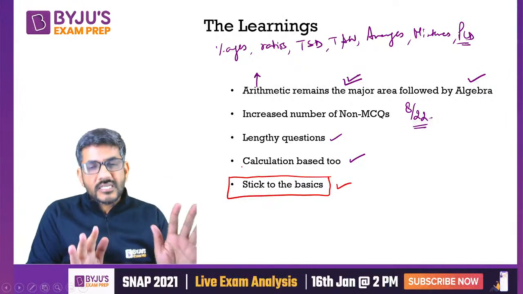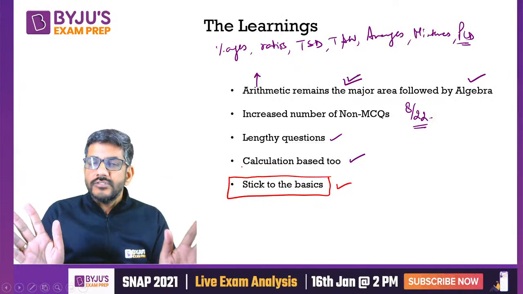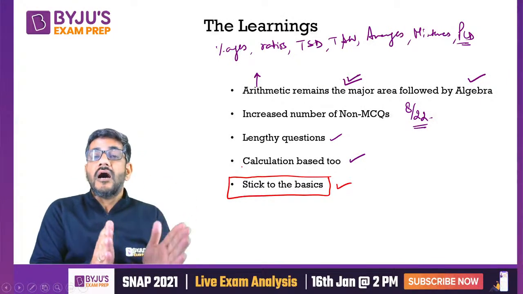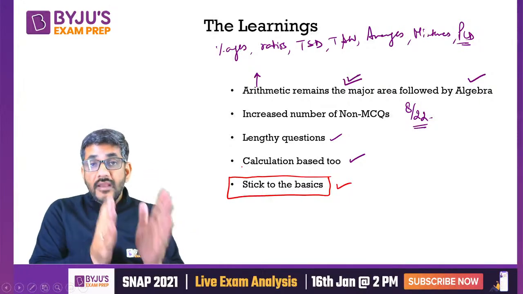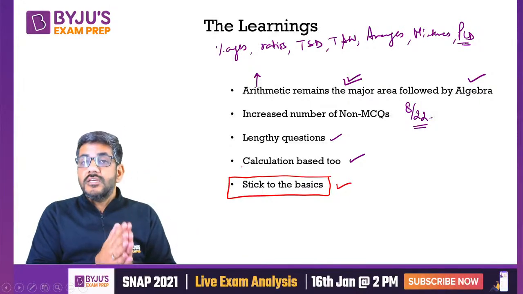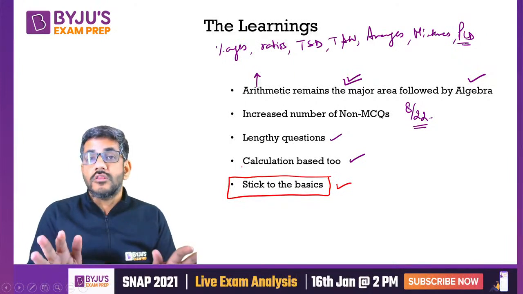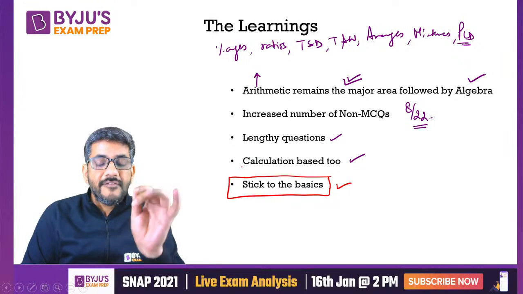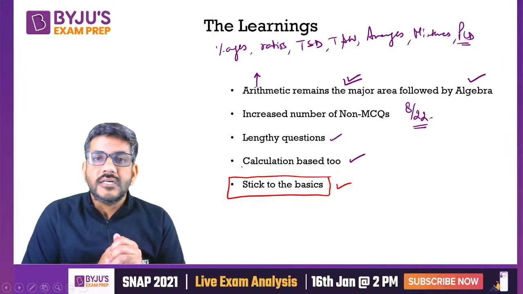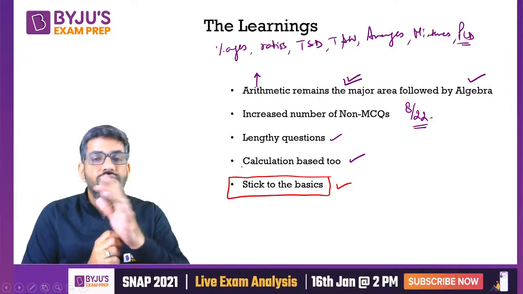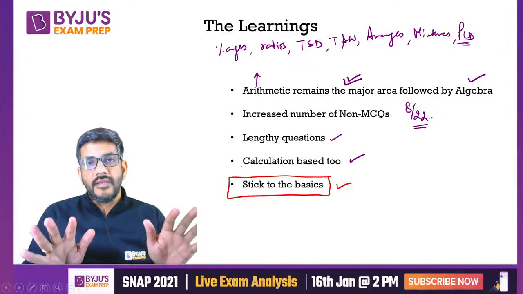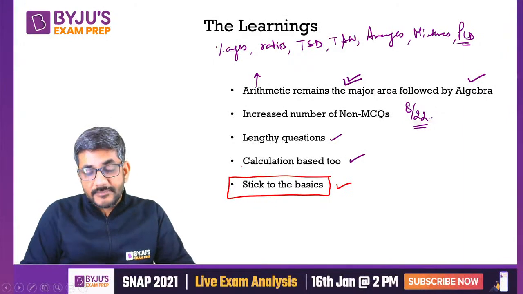Conceptually वो 10th तक की ही चीजें पूछते हैं, never higher concepts, but yes, they would be asked in a very logical way. And if you stick to the basics, I'm extremely sure that if you just do the basics of all the topics, you can definitely score more than 99 percentile in QA. I can vouch for that. Your basics should be in place, so always keep that in mind.